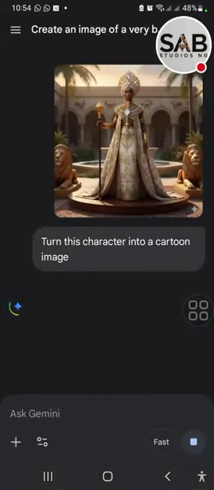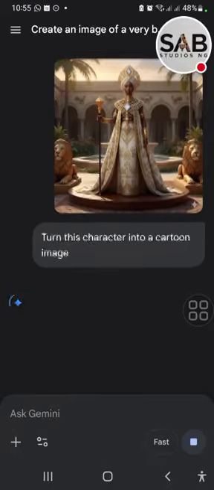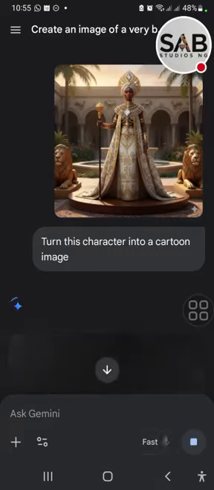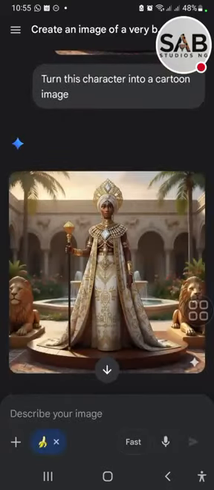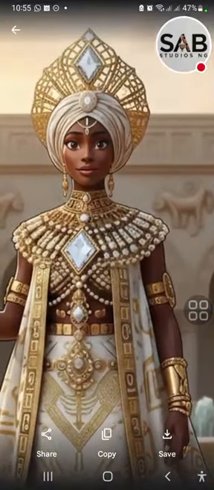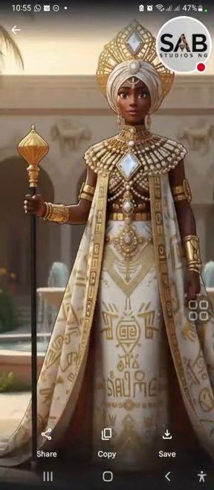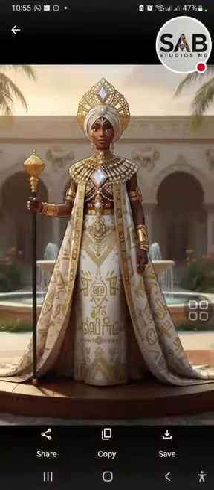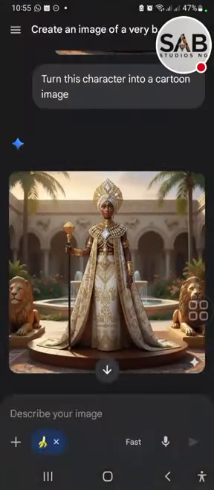I usually get better results with Grok. So if we do not get it here, we'll just go over to Grok. One thing you need to understand is learn your tools. Know which tool actually gives you what result. But let's see if it does well because we're working on Nano Banana, the free plan, right now. All right, so it did the work. You guys can see. But this looks more 3D to me.